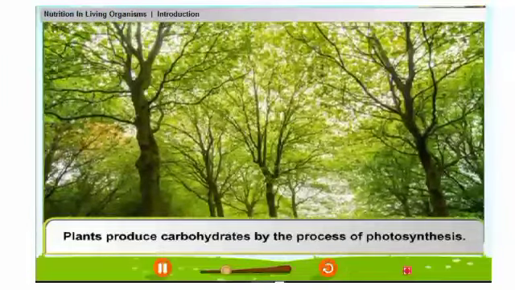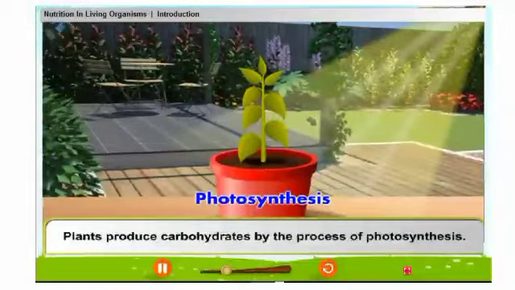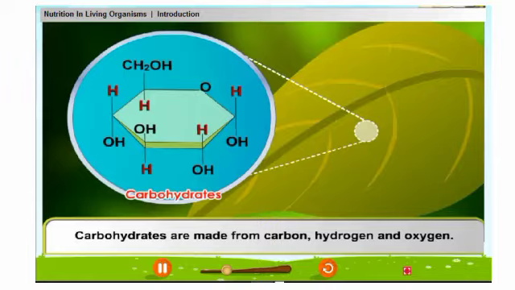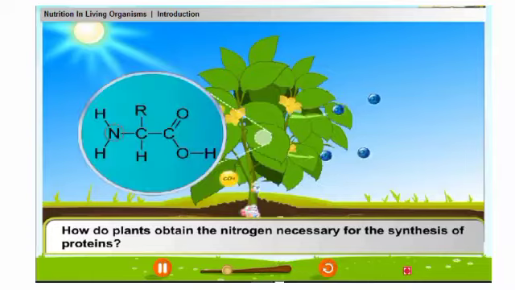Plants produce carbohydrates by the process of photosynthesis. Carbohydrates are made from carbon, hydrogen, and oxygen. Proteins are made from carbon, hydrogen, oxygen, and nitrogen. How do plants obtain the nitrogen necessary for the synthesis of proteins?